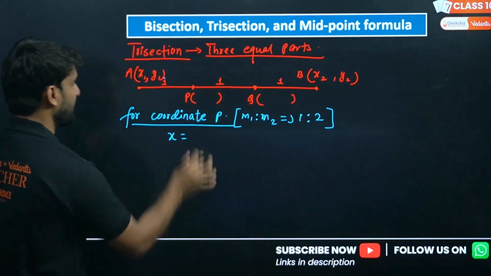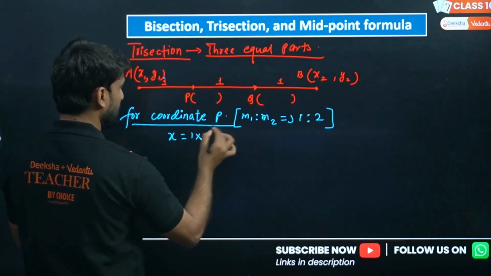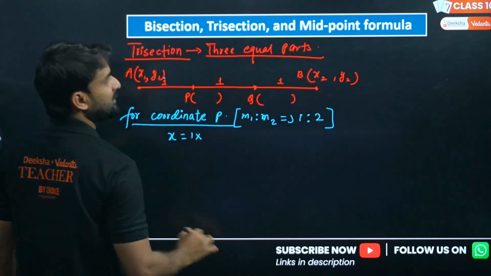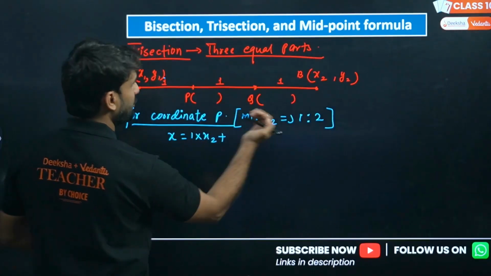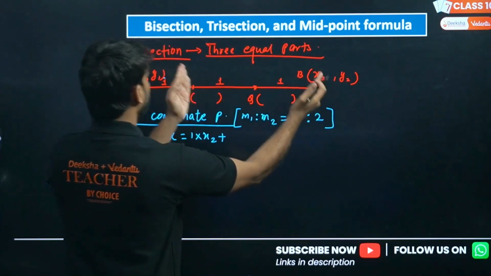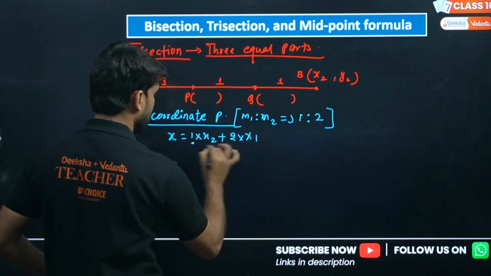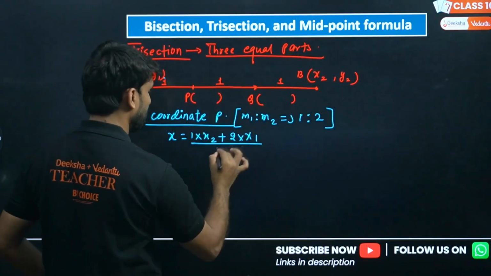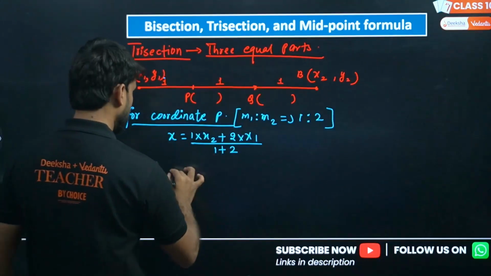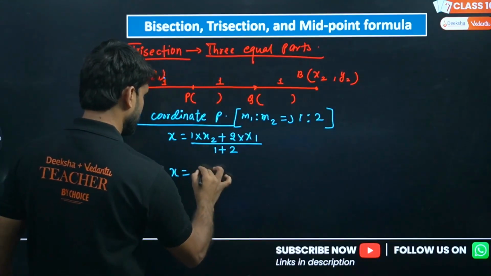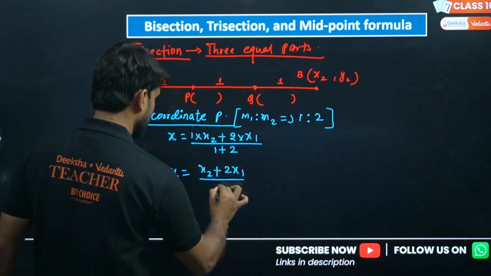Now find the x coordinate of P. So m1 is 1 here, so 1 into x2. x2 will be given to you, don't worry for that. Plus m2, which is 2 here, 2 into x1, divided by m1 plus m2, which is 1 plus 2. So the x coordinate will be (1x2 plus 2x1) divided by 3.